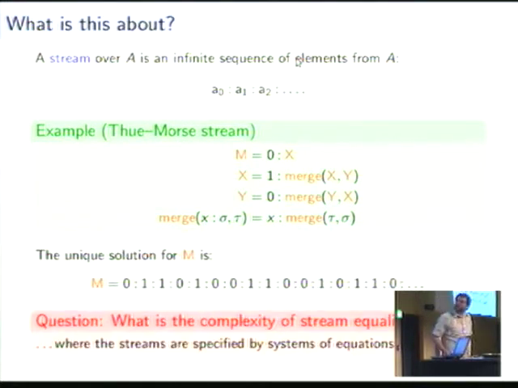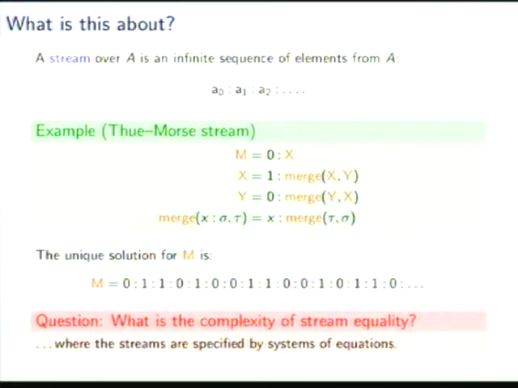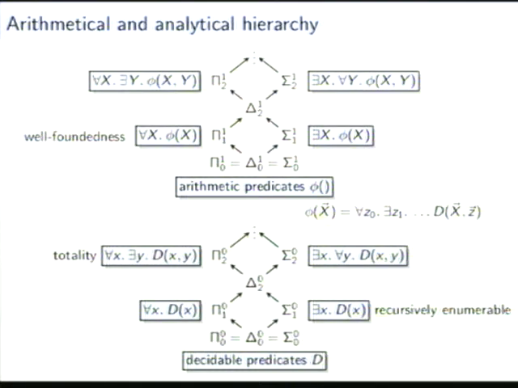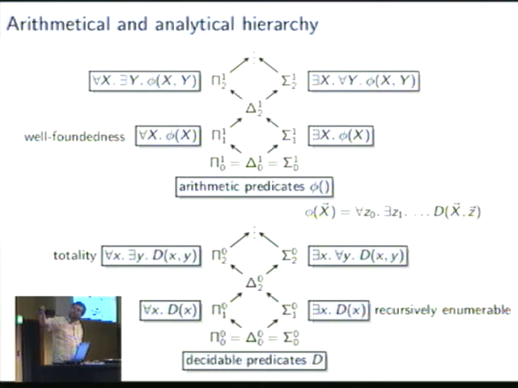And the question we are addressing is, given two systems of equations, how difficult is it to decide whether they define the same stream? Of course, these are undecidable problems, so we pinpoint their complexity in the arithmetical or the analytical hierarchy, respectively. The idea of these hierarchies is to classify problems by formulas. In the arithmetical hierarchy, we have number quantifiers in front of a decidable predicate. In the analytical hierarchy, we have set quantifiers in front of an arithmetical formula.